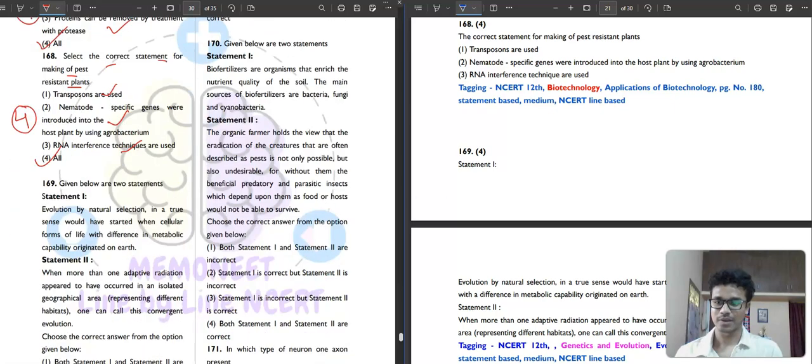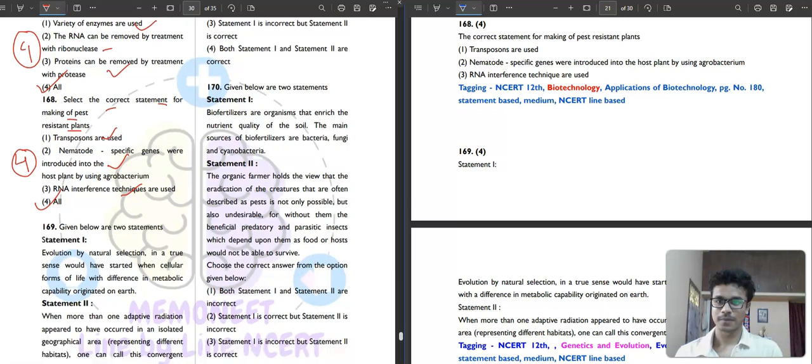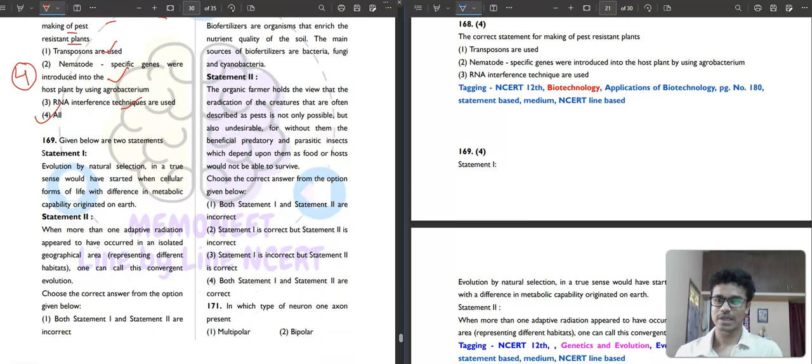Then 169. What it is saying that evolution by natural selection in a true sense would have started when cellular forms of life with difference in metabolic capability originated on Earth. So, it is correct. Evolution by natural selection in a true sense started when cellular forms of life with difference in metabolic capability, because every cellular form should have different capabilities, originated on this Earth.